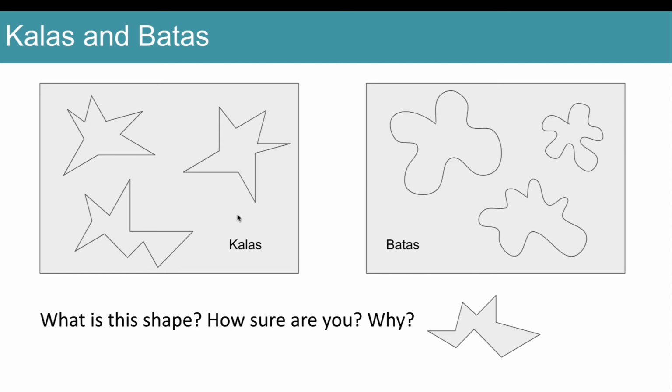So, kalas and batas. Here are a bunch of kalas, and here are a bunch of batas. So what shape is this? What would you say that this shape was? You're probably going to call it a kalas, right? These are just made up gibberish words. And how sure are you? Well, I'm pretty sure because it's very pointy and this is very curvy, so it would have to be a kala. So that's why I would pick that shape to be a kala.